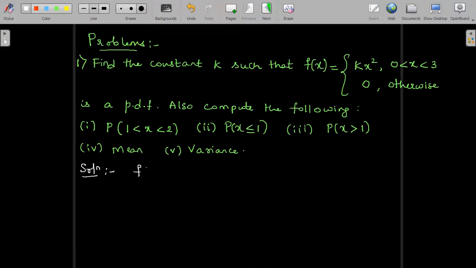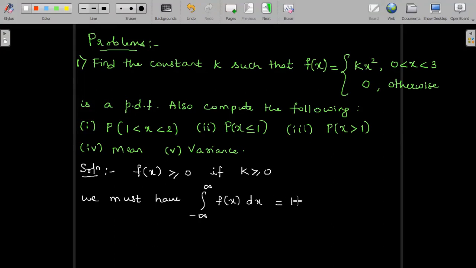f of x is greater than or equal to 0 if k is greater than or equal to 0. So the first condition of a probability density function is satisfied if k is positive, greater than or equal to 0. Now we must have the second condition, that is the integral from minus infinity to infinity of f of x dx is equal to 1.